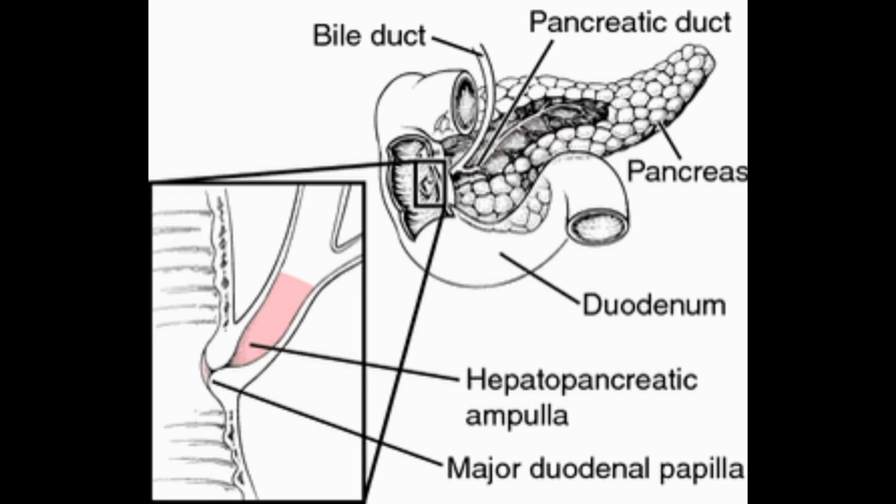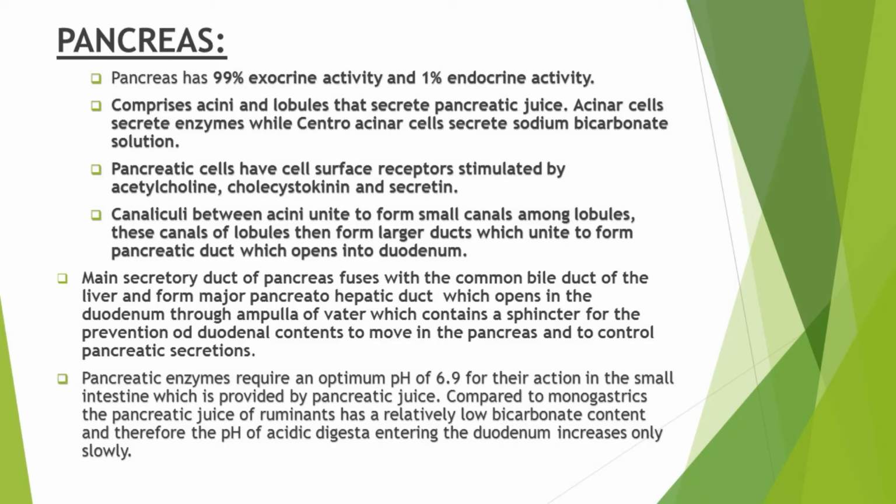But before opening into the duodenum, the main secretory duct of the pancreas fuses with the common bile duct which is coming from the liver, and these both then unite to form the major pancreatohepatic duct. And this major pancreatohepatic duct opens into the duodenum through the ampulla of Vater, which consists of sphincter muscles for the prevention of the duodenal contents moving into the pancreas. In this way, it controls pancreatic secretions.